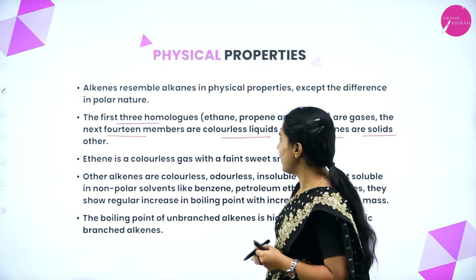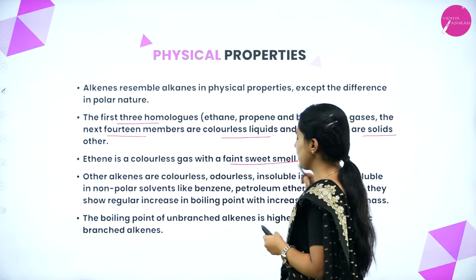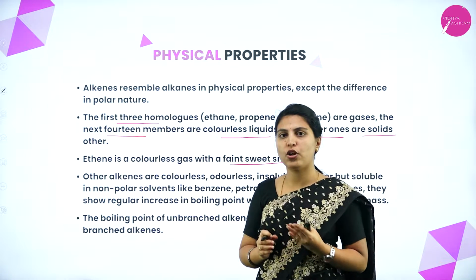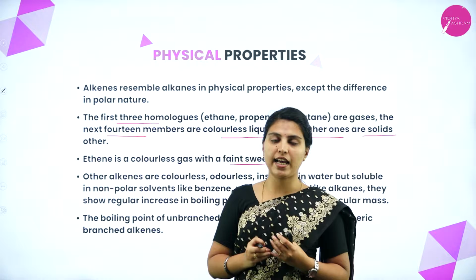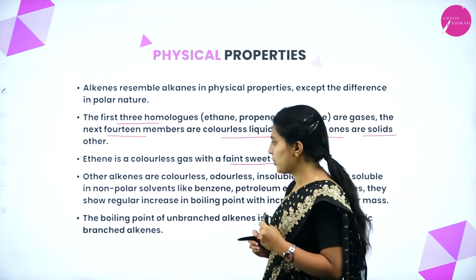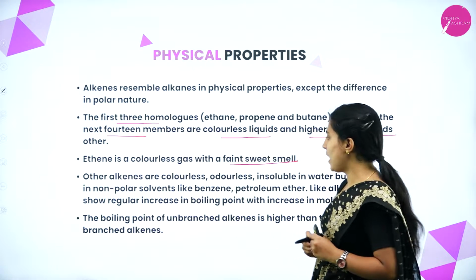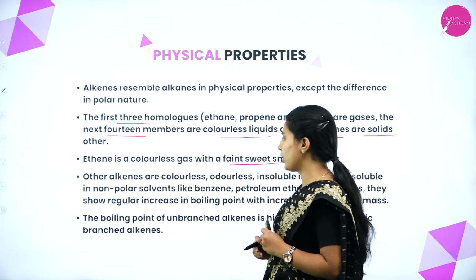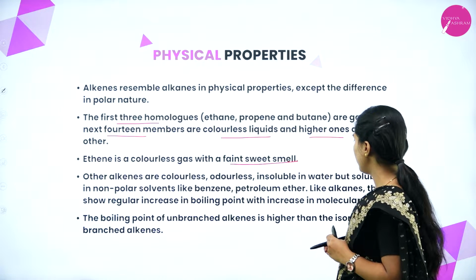Ethene, the first member of the alkene homologous series, is a colorless gas with a faint sweet smell. Other alkenes are colorless, odorless, insoluble in water but soluble in non-polar solvents like benzene and petroleum ether.